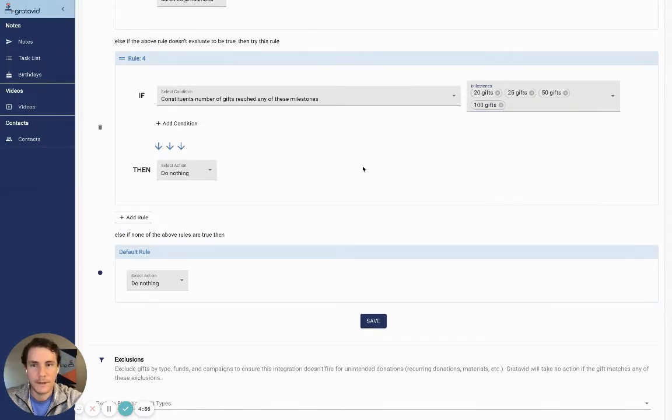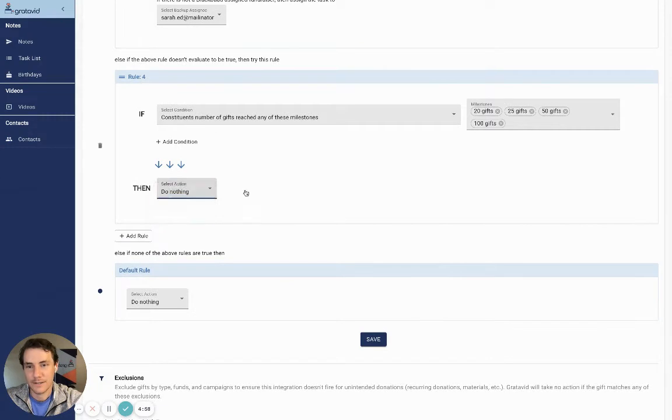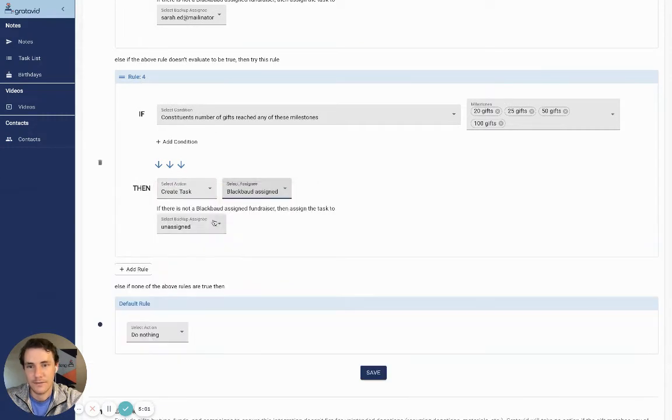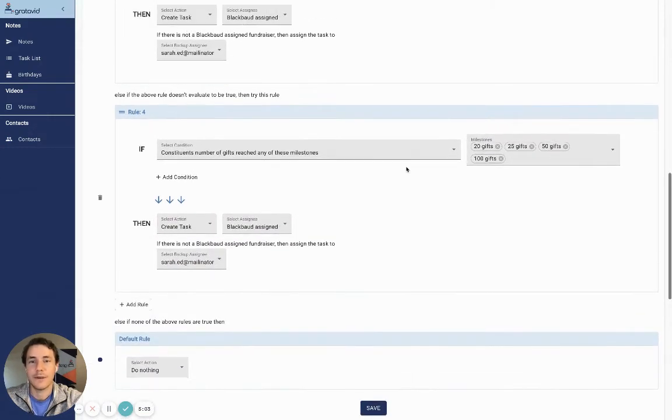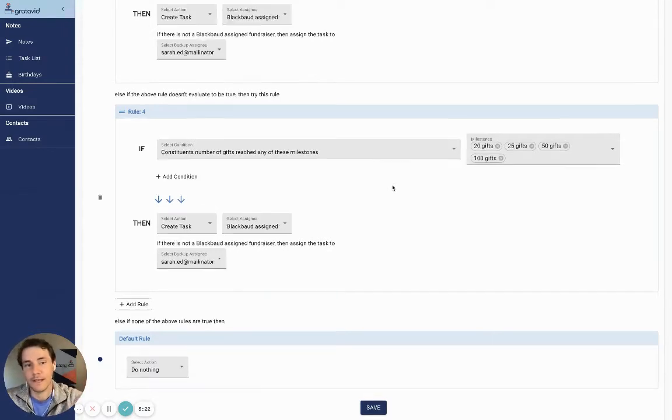And so basically the way this works, create a task, let's assign that to the fundraiser. And so basically the way this works is, it says if the current gift caused it to be the 20th gift or caused it to be the 25th gift. If that contact was already at 20 gifts and the new one would make it 26, this would not trigger. It's just when they reach any of these milestones. Sweet. And so that is for setting it up for if they hit a gift milestone.